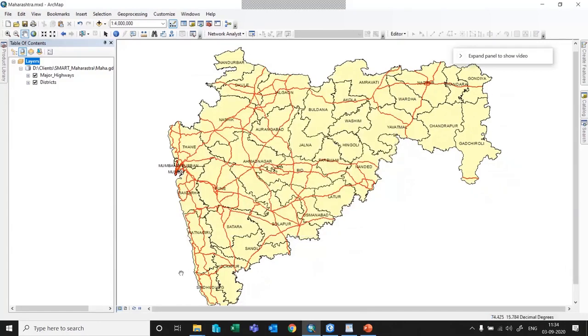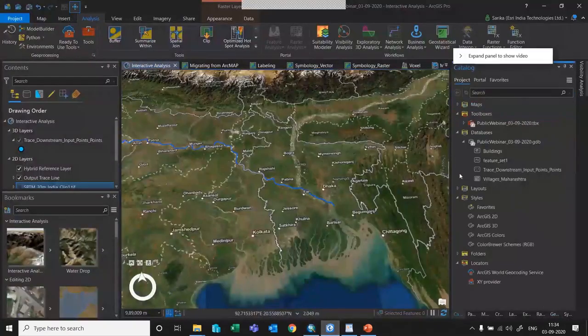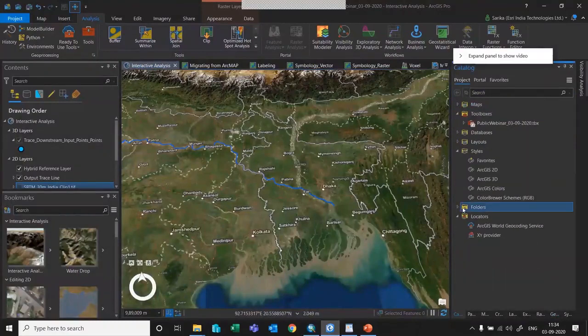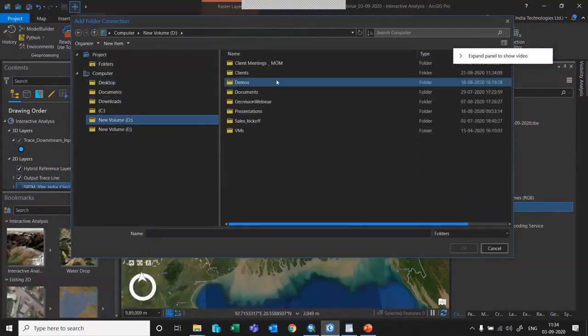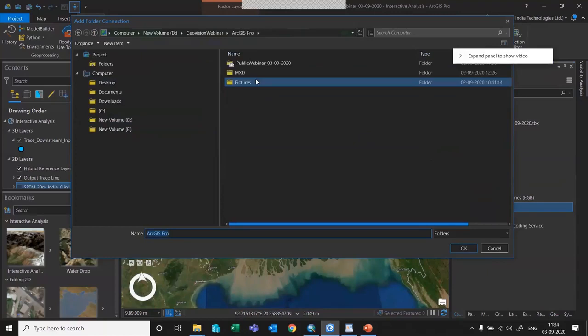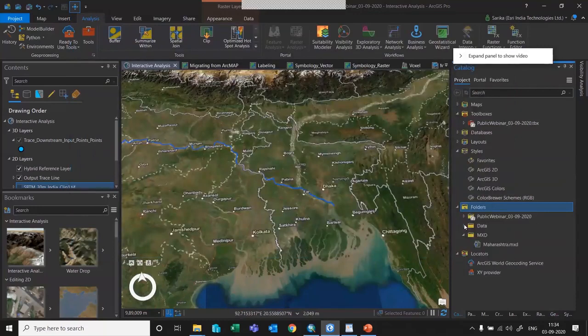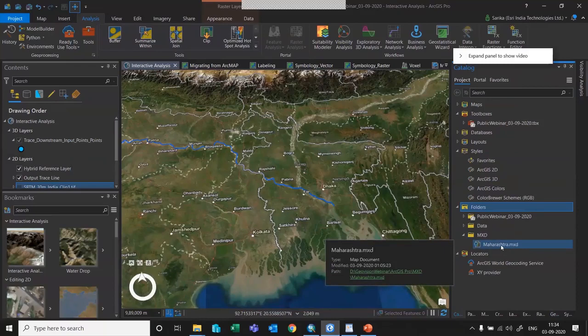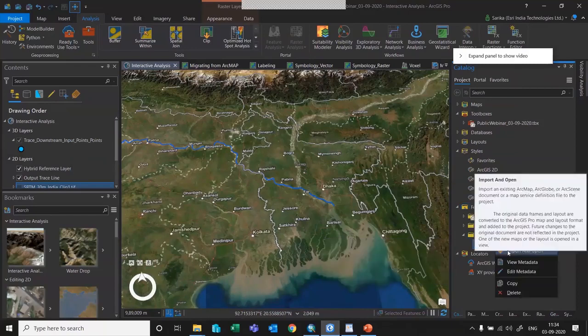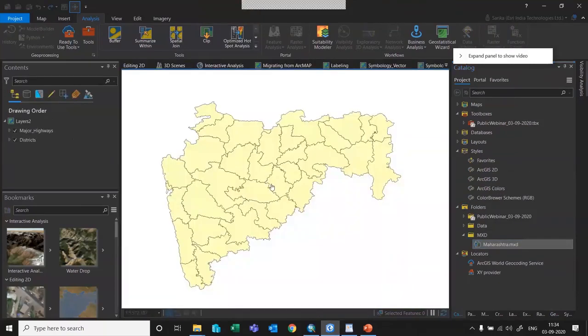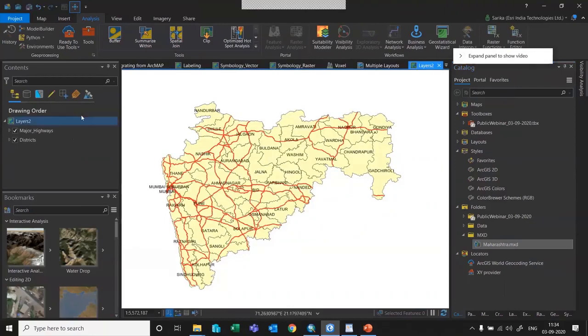Now you need to know where you have saved it, and go back to ArcGIS Pro, go to the catalog window, and directly add that folder connection, saying that it is on my desktop D, in GeoVision webinars, ArcGIS Pro, MXD, and I'll say OK. I have already attached it for you. This is my MXD folder. Now you can see that maharashtra.mxd, this map document, is available here. You can right click on it and say import and open. Once you say import and open, that file will automatically get imported as another map.